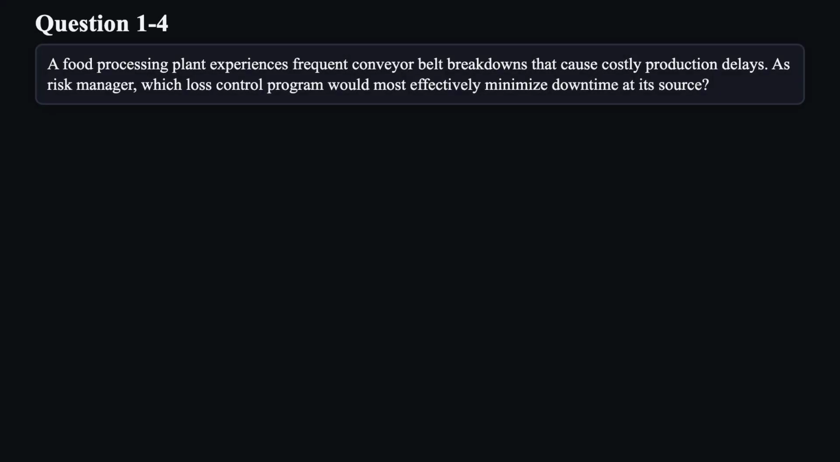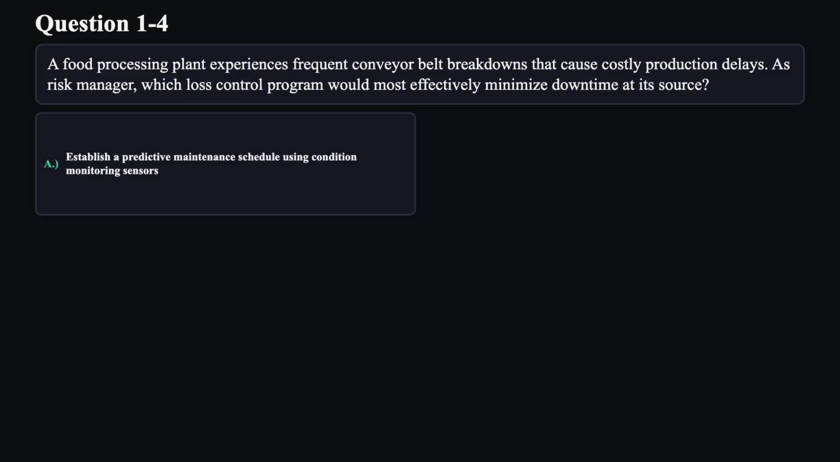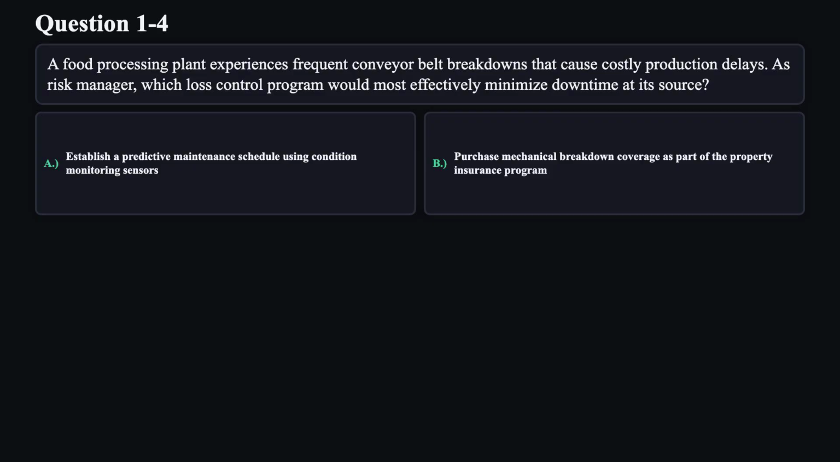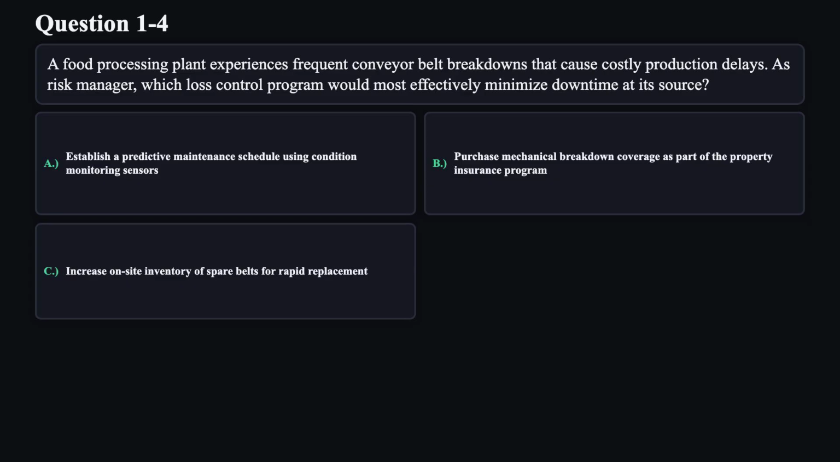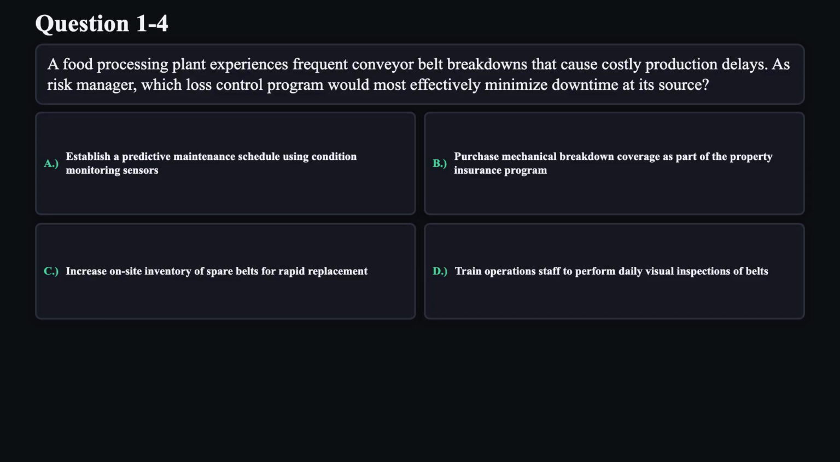Question 4. A food processing plant experiences frequent conveyor belt breakdowns that cause costly production delays. As risk manager, which loss control program would most effectively minimize downtime at its source? A. Establish a predictive maintenance schedule using condition monitoring sensors. B. Purchase mechanical breakdown coverage as part of the property insurance program. C. Increase on-site inventory of spare belts for rapid replacement. D. Train operation staff to perform daily visual inspections of belts.